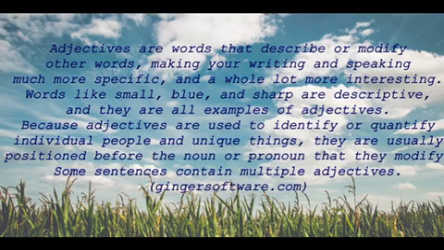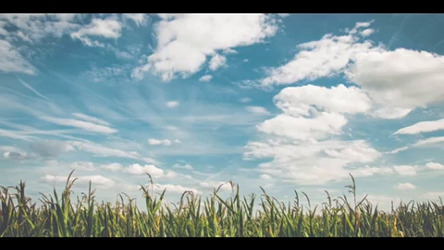Adjectives are words that describe or modify other words, making your writing and speaking much more specific, and a whole lot more interesting. Words like small, blue, and sharp are descriptive, and they are all examples of adjectives. Because adjectives are used to identify or quantify individual people and unique things, they are usually positioned before the noun or pronoun that they modify. Some sentences contain multiple adjectives.